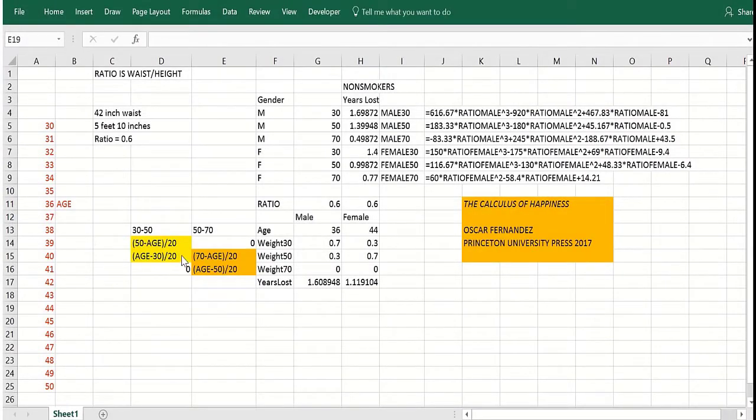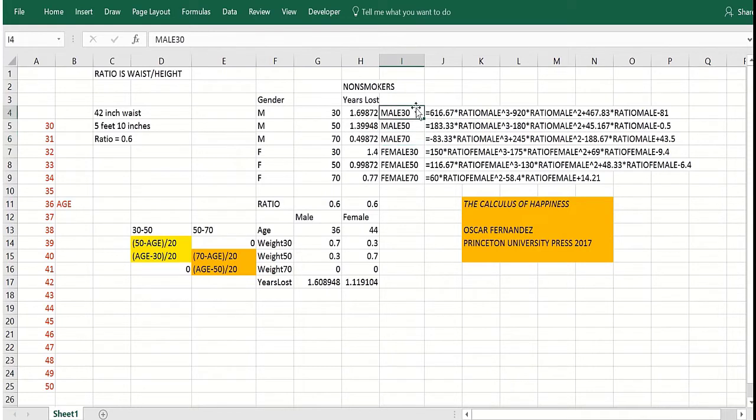It turns out the ratio of your waist to height is the key determinant of how many years you're going to live. So, for example, if you have a 42-inch waist and you're 70 inches tall, 5'10", your ratio of waist to height is 42 divided by 70, or 0.6. Scientists have done a lot of research on different people with different waist to height ratios, male and female, ages 30, 50, and 70, and come up with equations to predict how many years of life you'll lose as a function of your waist to height ratio.